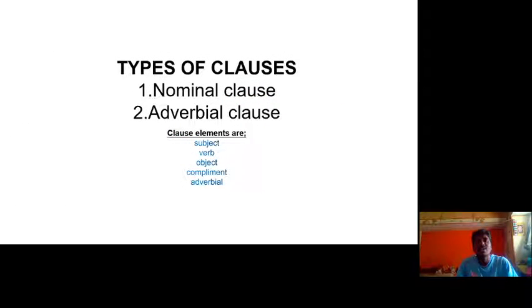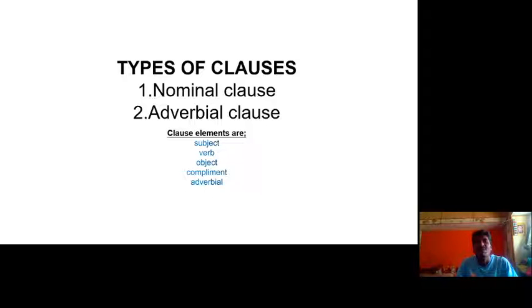The types of clauses are, first, the nominal clause and, second, the adverbial clause. Then what is a nominal clause and what is an adverbial clause? A nominal clause is one where the subject becomes important. An adverbial clause is a clause in which the adverbial is very important. So this is what we call nominal clause and adverbial clause.